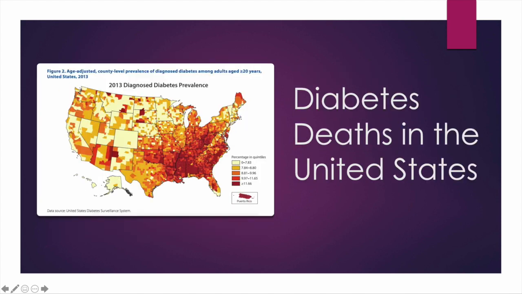In this example, we see diabetes deaths. And again, we can see a concentration of diabetes deaths also in areas where there are high levels of poverty. So in this data collected from the United States Diabetes Surveillance System for 2013, you can see that the high concentrations of diabetes also are focused in areas where there are high levels of poverty.